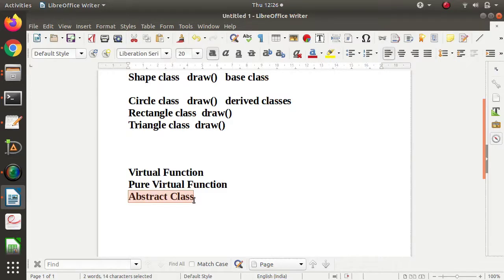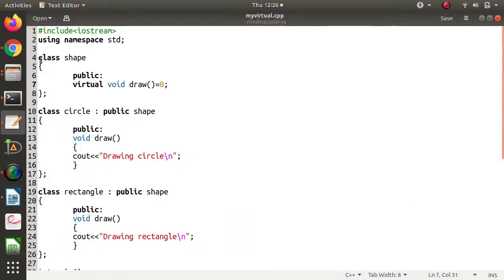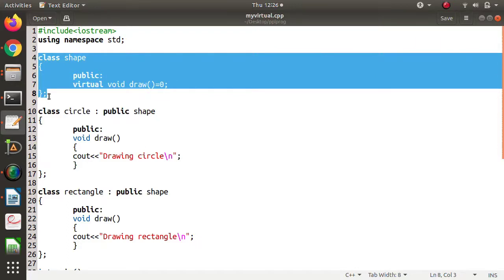And how are abstract classes defined in C++ language? Any class with at least one pure virtual function. If a single pure virtual function is there, that class becomes an abstract class and we cannot create an object of that class. So in our example, this class has become an abstract class. Now there is one important thing: it is an abstract class, so we cannot create any object of this class.